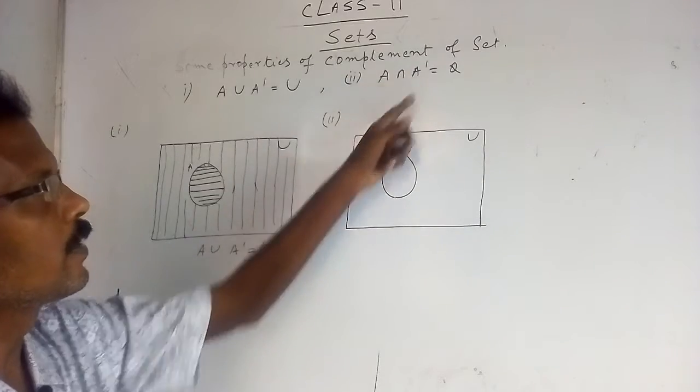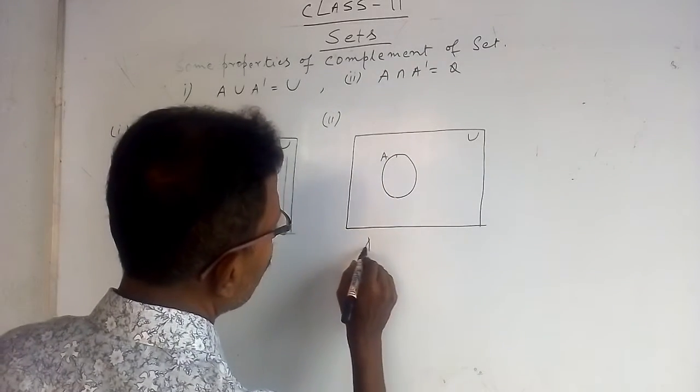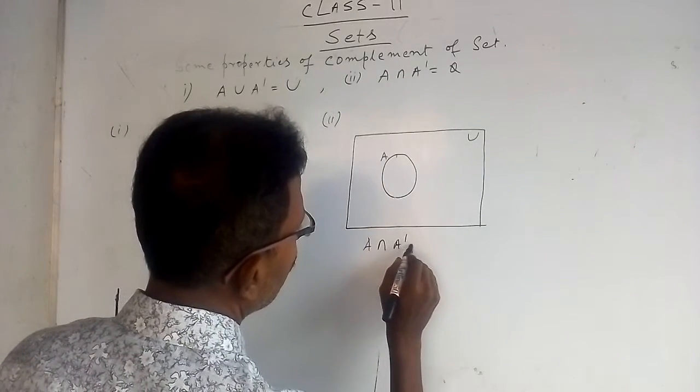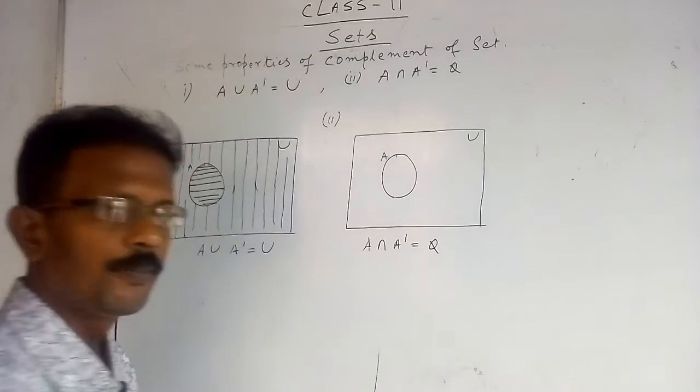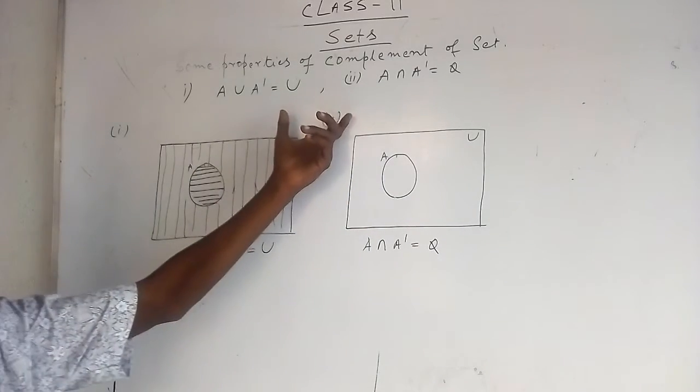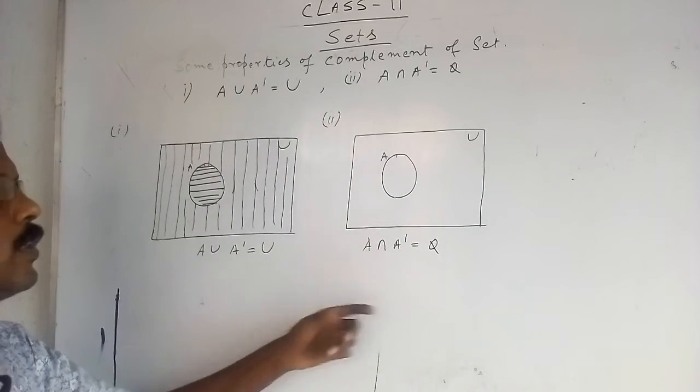Therefore A intersection A dashed certainly is a null set. Hence the first two properties are proved.